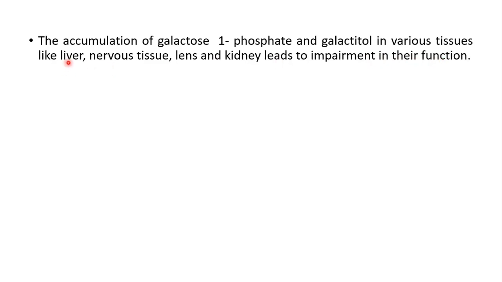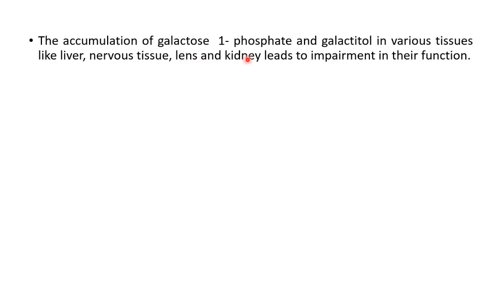In the liver, bilirubin uptake is less and bilirubin conjugation will be reduced, so unconjugated bilirubin will be increased, and there is enlargement of the liver and jaundice. While in the brain tissues also, galactose 1-phosphate gets accumulated, and that will lead to mental retardation. Lens we saw, the cataract will occur.